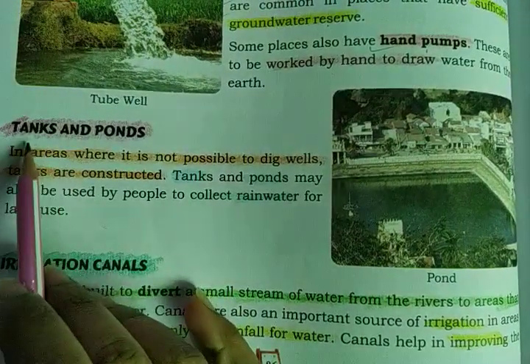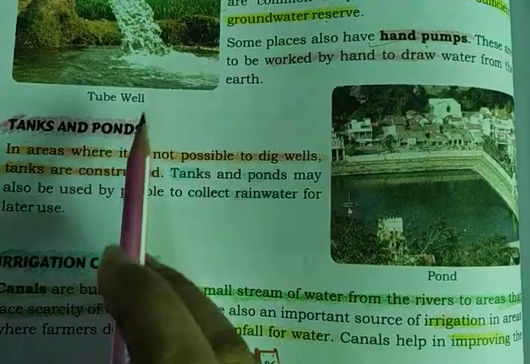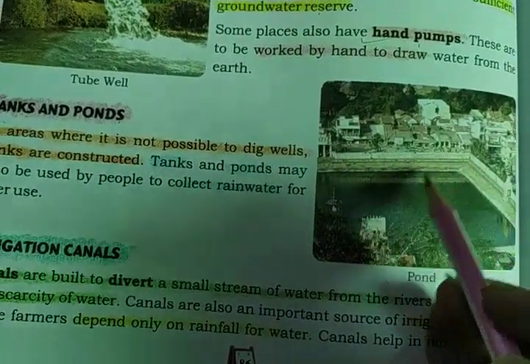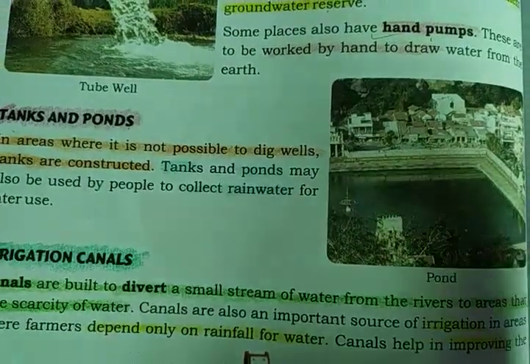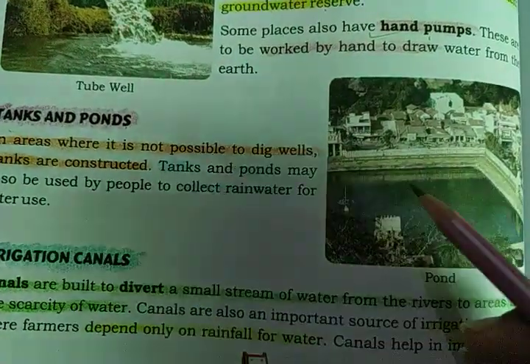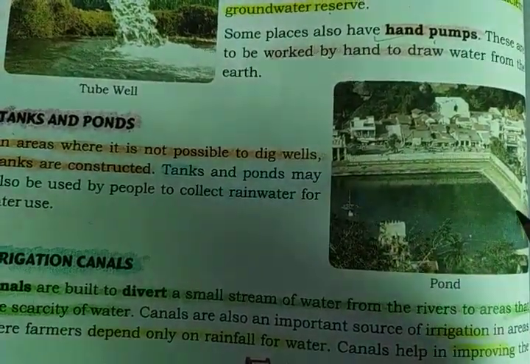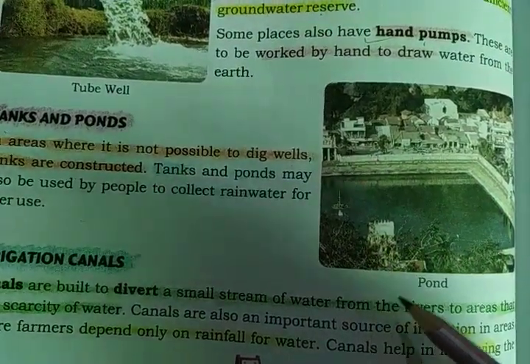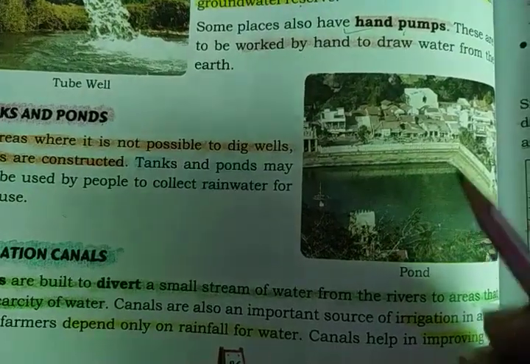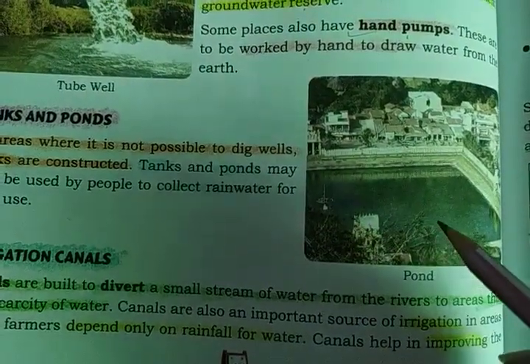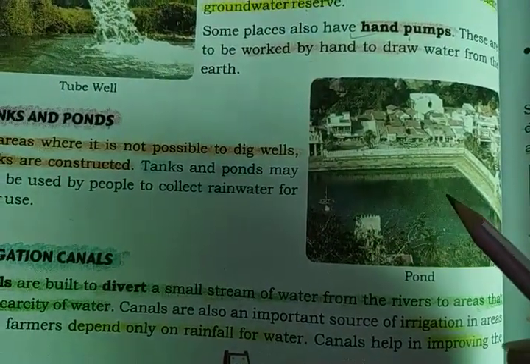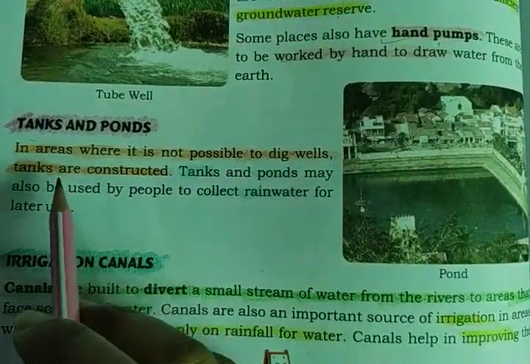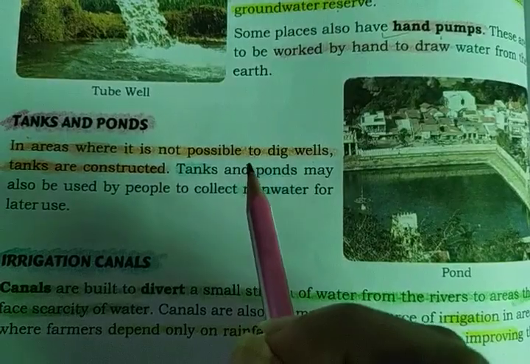Now let's talk about tanks and ponds. Children, tanks and ponds are built in those areas where it is not possible to dig a well, in which there is very little groundwater. What do the people do? They dig a pond or a tank and the rainwater gets filled in it. Maybe you have seen such ponds and tanks. It is found here in Rajasthan in a large amount.